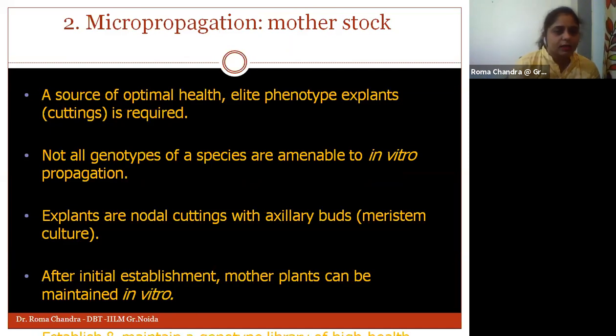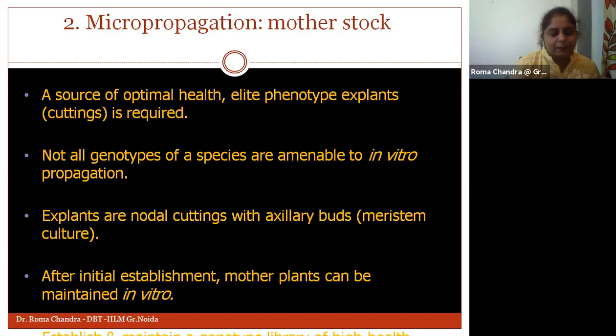Okay. So while picking a mother stock, we need to understand that the source should be healthy enough. We just can't pick any source which is not healthy enough. We need to go through the phenotypic and genotypic information with respect to that particular mother plant, and only then can we select our explant from that.